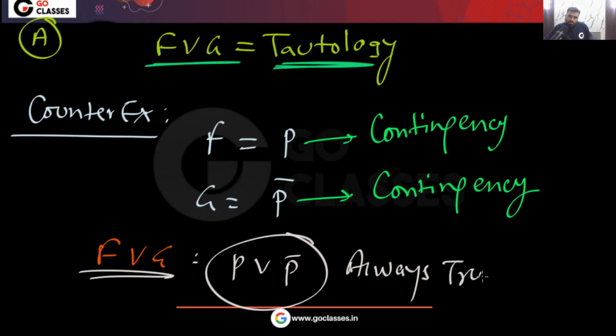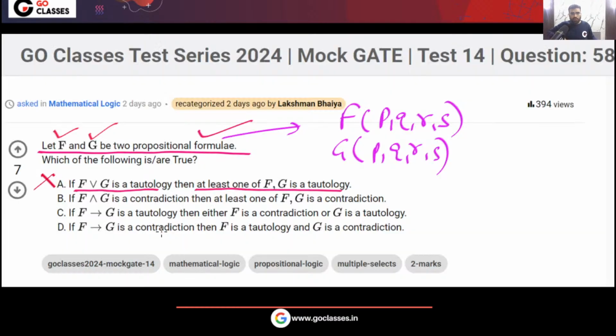That means it is a tautology. Understood? So statement A is false.